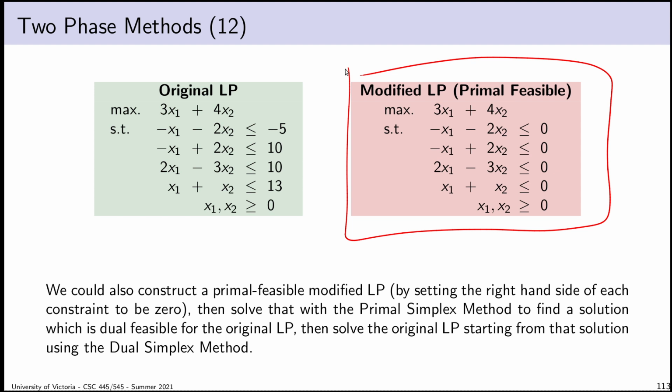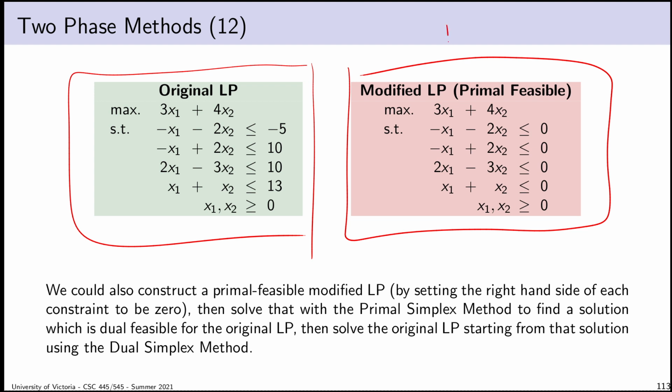When I do that, I would end up in a situation where when I solve this, I could perform primal pivots on this modified LP. And if I solve it, I would have a solution that is both primal and dual feasible for this modified LP, which would have to be dual feasible for this LP. So I could then use the primal method to solve the first phase, and the dual simplex method to solve the original LP, starting from the basis produced by the optimal solution for the one on the right. So I could do a primal first two-phase method as well.